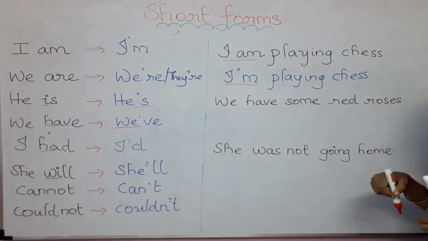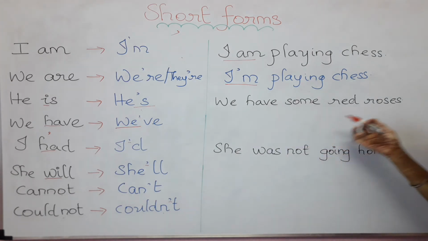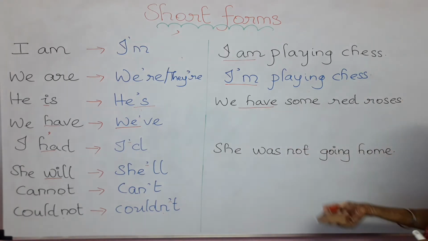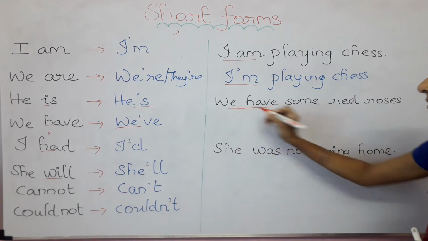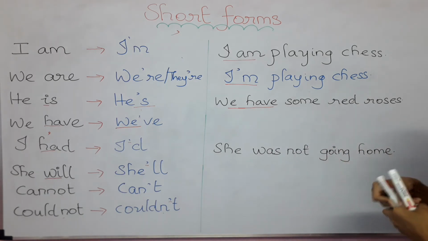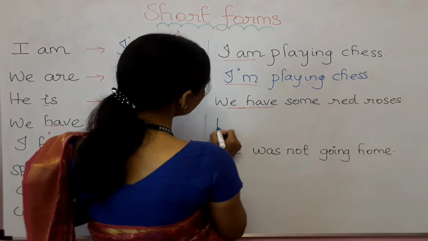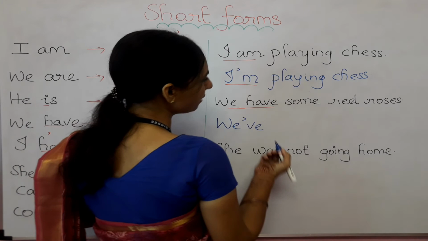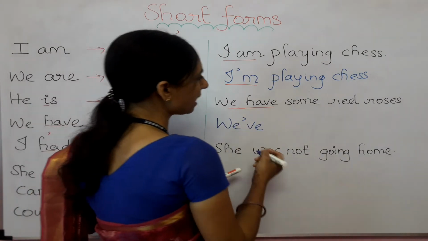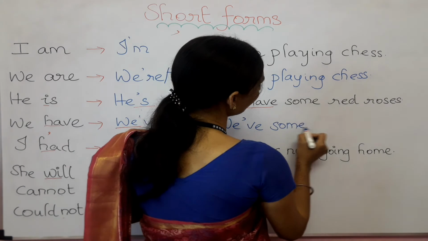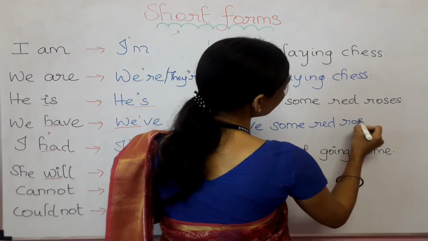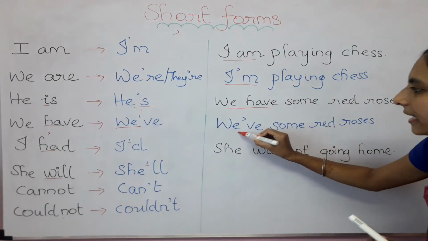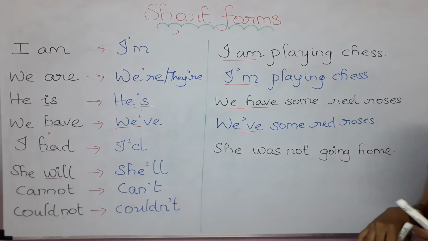So let's go for the second sentence. We have some red roses. Here I can find the auxiliary verb, so here we can make the changes. I am going to write the subject as it is, that is we. How can I write have in short? Yes, apostrophe ve will be the short form of have. Then, We've some red roses is the correct answer. See, have we can write in short like apostrophe ve. That you need to keep in your mind.